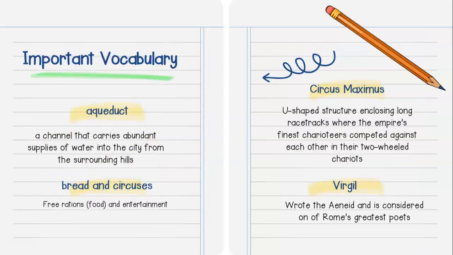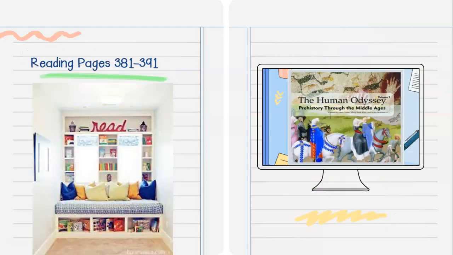Important vocabulary. So an aqueduct is that channel that carries abundant supplies of water into the city from the surrounding hills. Bread and circuses are free rations of food and entertainment. Circus Maximus is that U-shaped structure enclosing long racetracks where the empire's finest charioteers competed against each other in their two-wheeled chariots, which were like a cart. And then Virgil wrote the Aeneid and is considered one of Rome's greatest poets. So again, I can't stress enough how important it is to complete your reading, pages 381 to 391 in your Human Odyssey book. That will tie everything together.